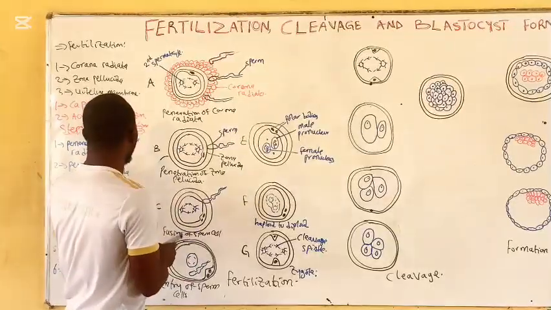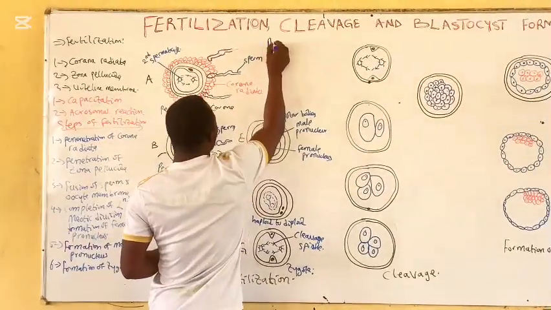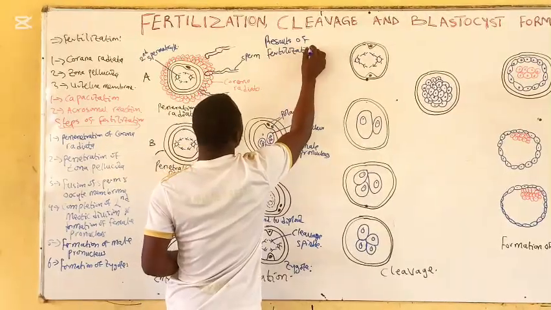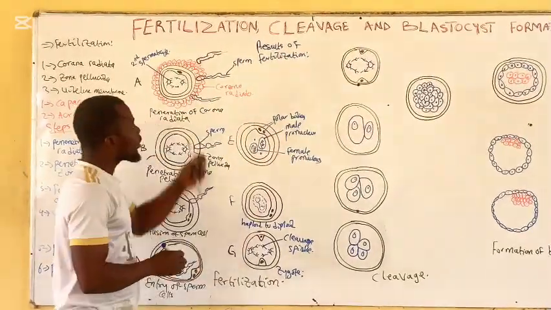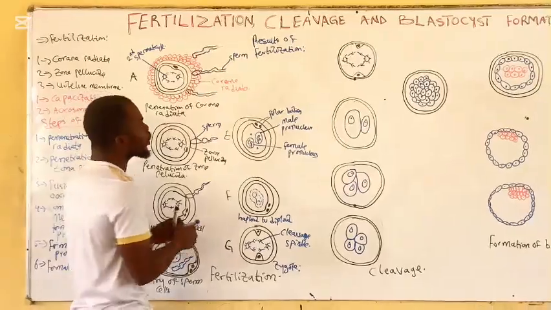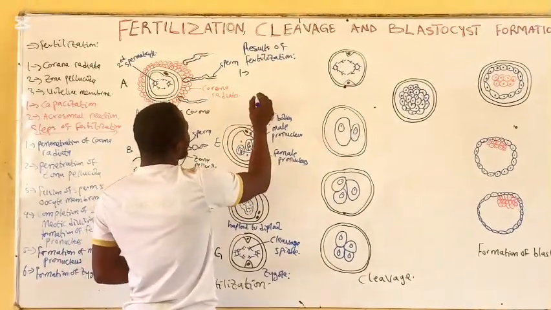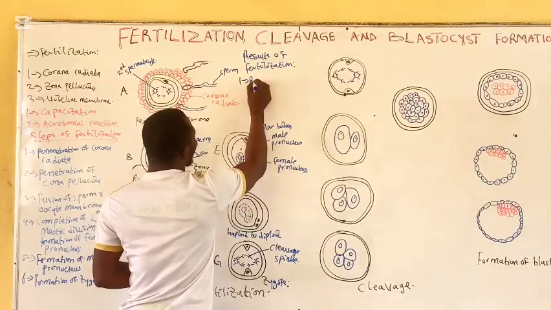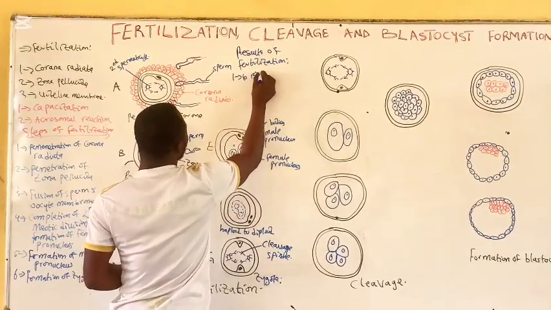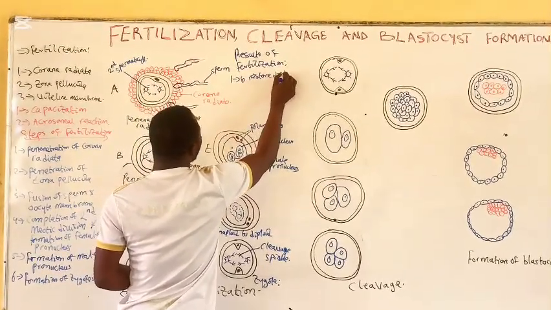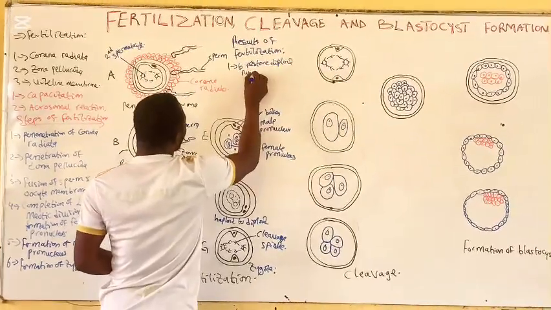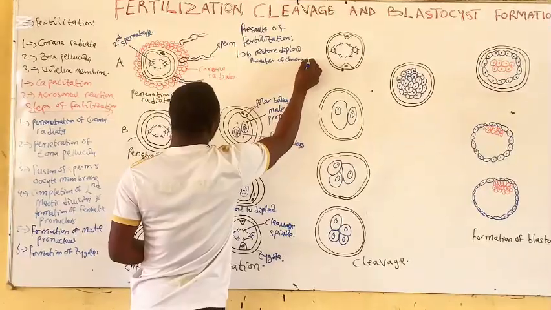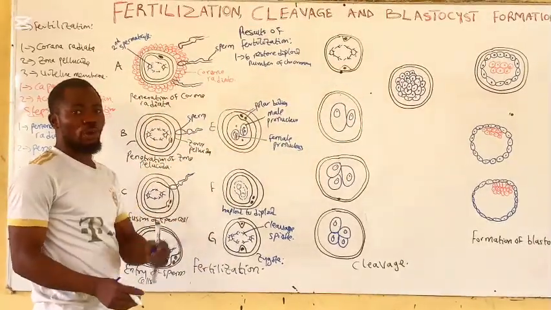The next thing is the result of fertilization. What are the results of fertilization? The results of fertilization include, number 1, restoration of the diploid number of chromosomes, that is from haploid to diploid.